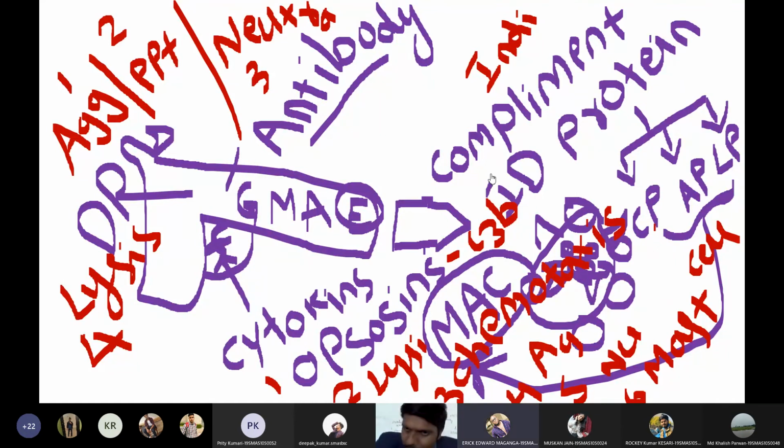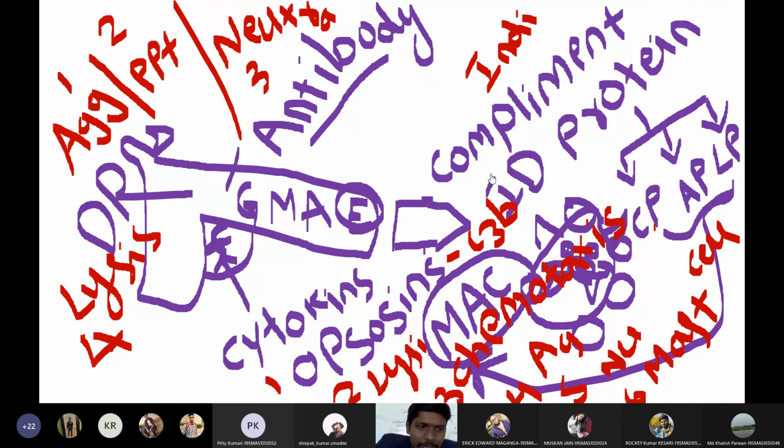Can anyone say the types of antigen presenting cells in our body? Tell me the types of antigen presenting cells. Tell me, students. Macrophage, dendritic cells, B cells. We have different types of dendritic cells: splenic dendritic cells, Langerhans cells of the skin, and we have one more, follicular dendritic cells in the lymph nodes. So all these are antigen presenting cells.